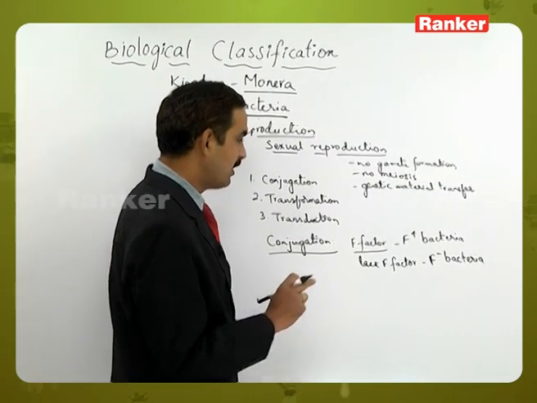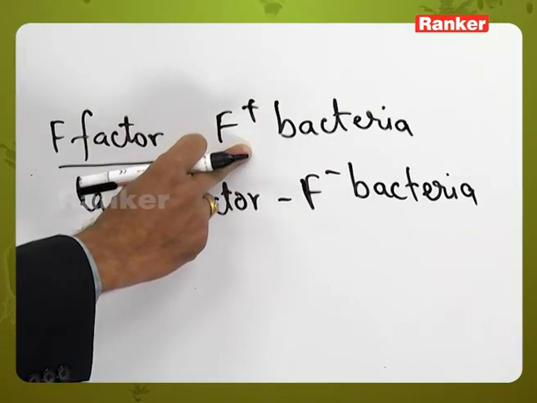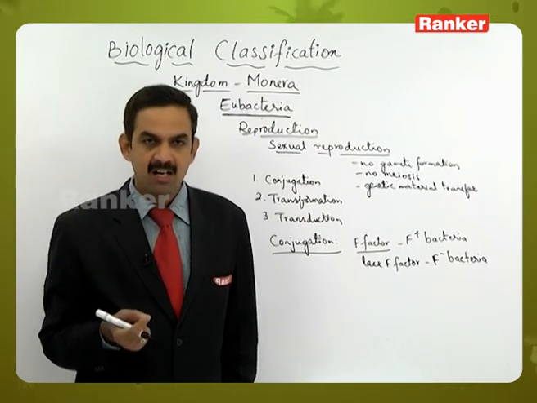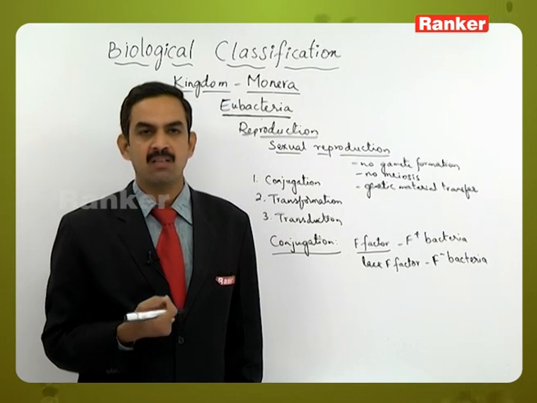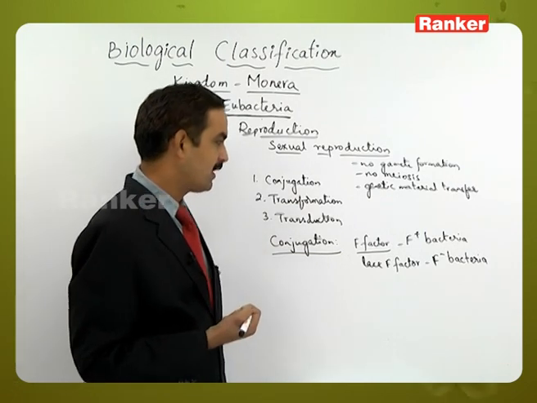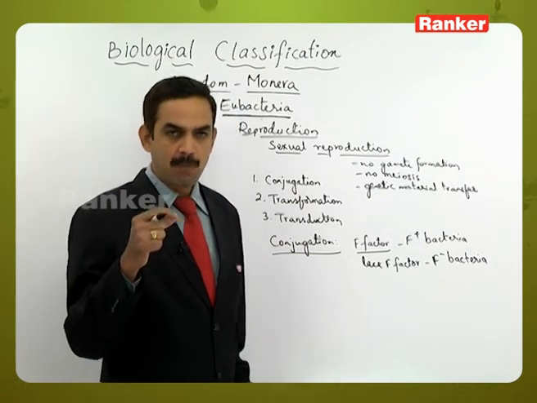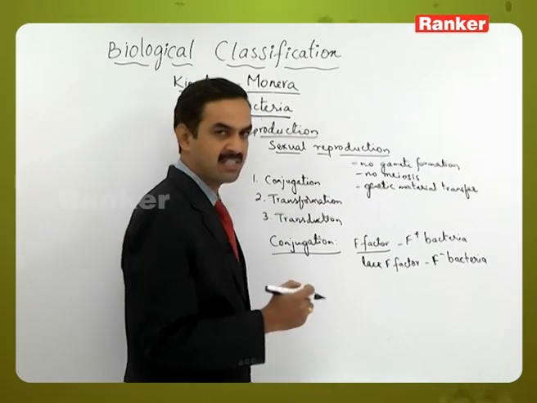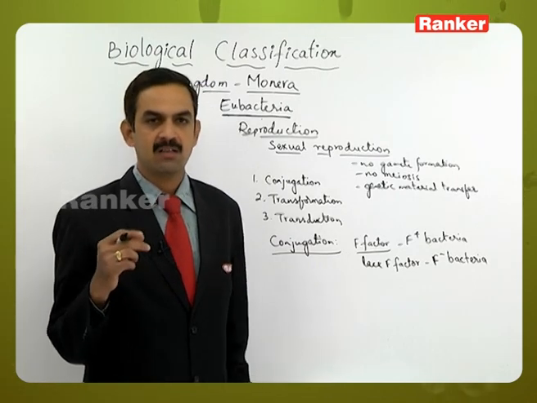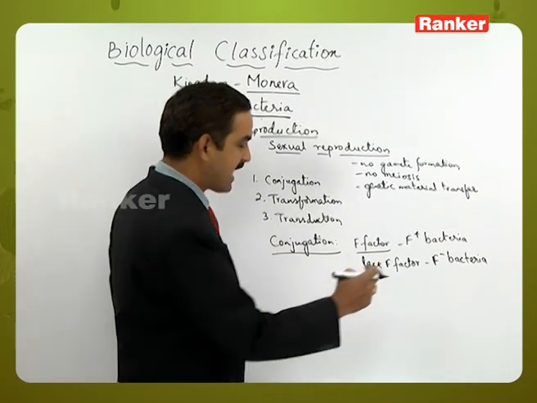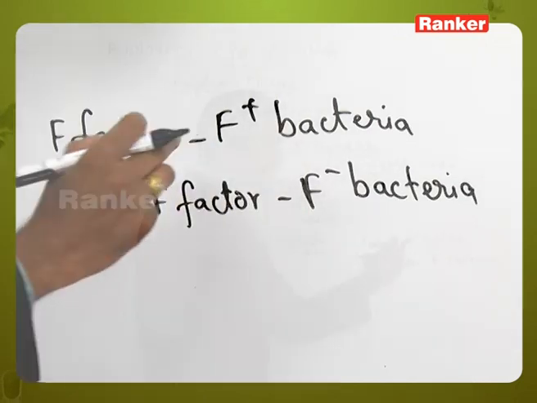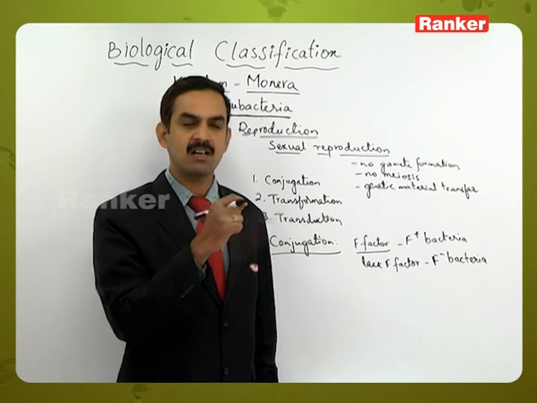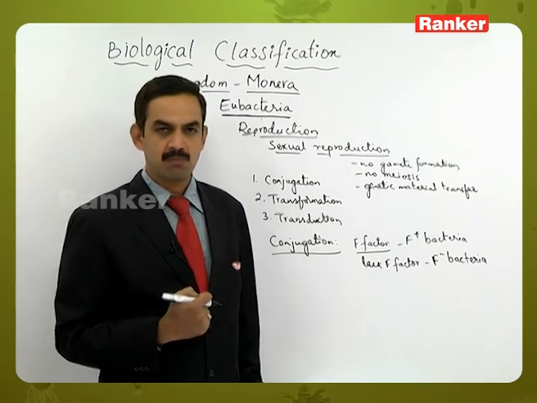Always the conjugation will occur between a F plus bacteria and a F minus bacteria, and during this process what happens is the plasmid, the F factor which is present in the F plus bacteria, will undergo replication, and it will form one more extra copy of the F factor. Thus extra copy will be transferred from the F plus bacteria to the F minus bacteria. That means once the conjugation have been completed, the F minus will also be converted into F plus bacteria because it contains fertility factor which have been transferred from the F plus bacteria.